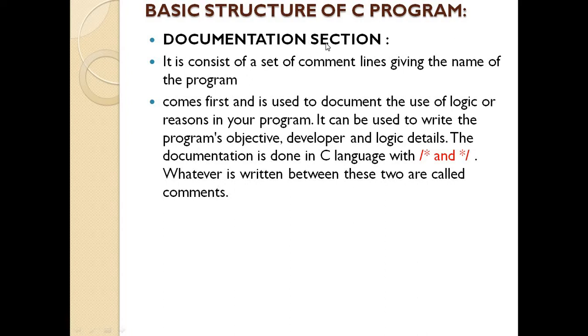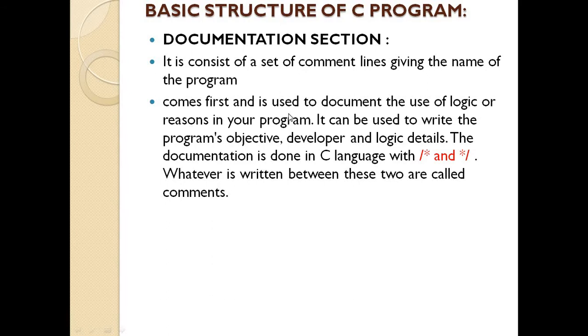The documentation section is nothing but putting the name of the program, and along with it we can provide additional information related to it. It is the first section, the documentation. It consists of a set of comment lines giving the name of the program.